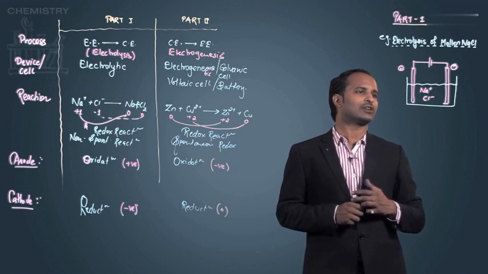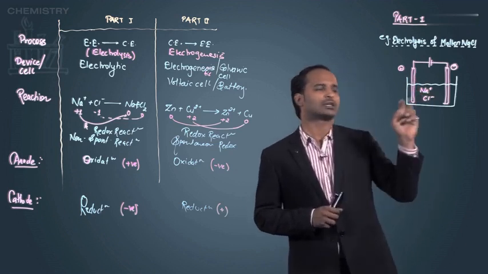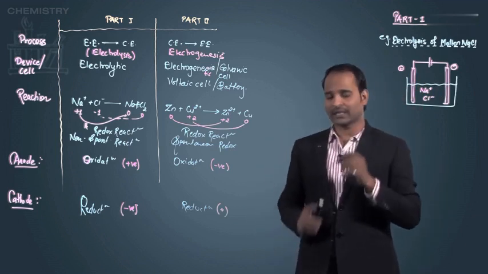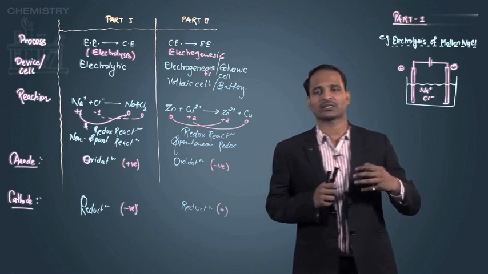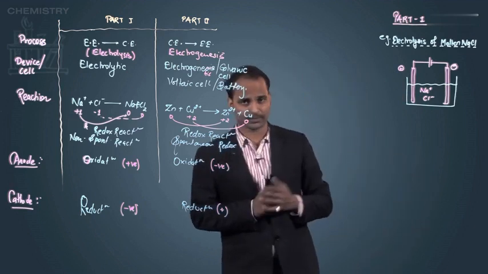So as I said, the required things are the two electrodes, one positive and one negative. There are the ions like Na plus ions and Cl minus ions. Now let's see the reactions which are going on. Once I pass the electricity, the ions will start migrating toward the oppositely charged electrodes.